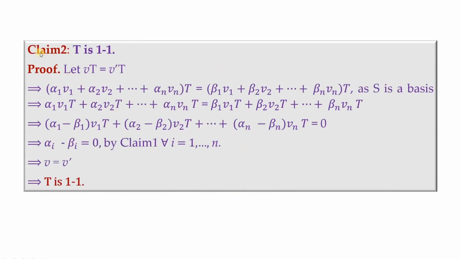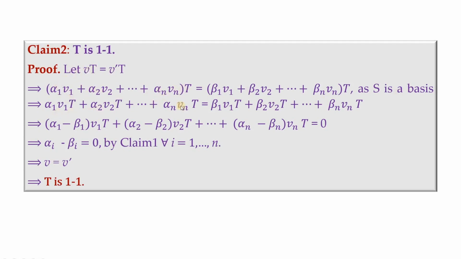And now this is the main claim that T is 1 to 1. We are given T to be onto. We are going to establish that T is 1 to 1. So for T to be 1 to 1, we'll have to assume that the images are equal. So let the image of v under T be equal to the image of v prime under T. Replace this v by alpha 1 v1 plus and so on alpha n vn, and this v prime by beta 1 v1 plus and so on beta n vn under T. So we have this as S is a basis, any element can be uniquely written in this way.